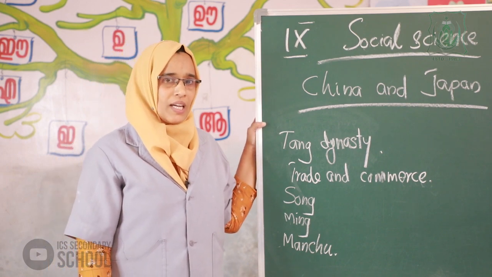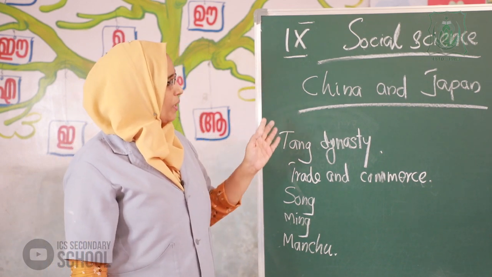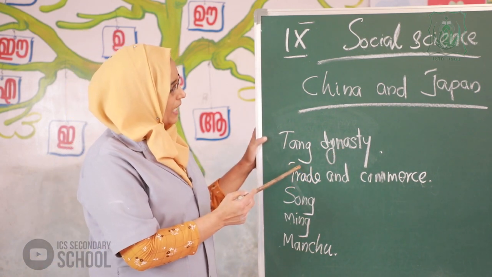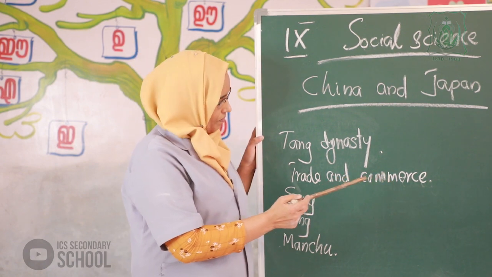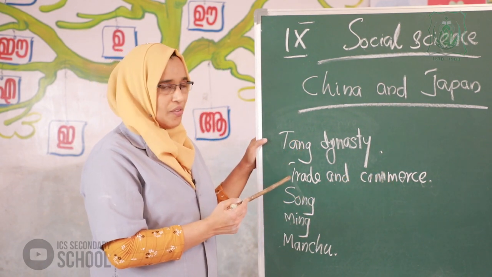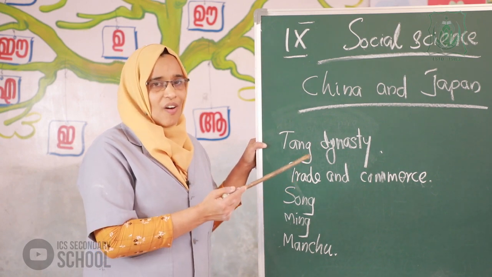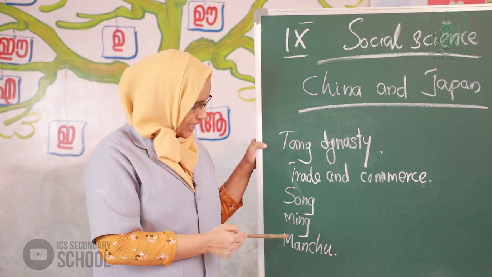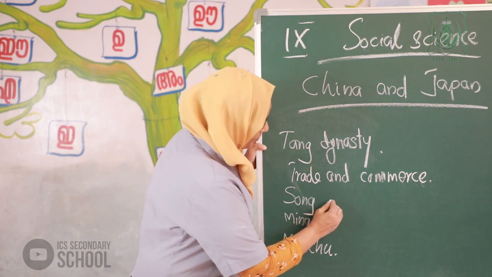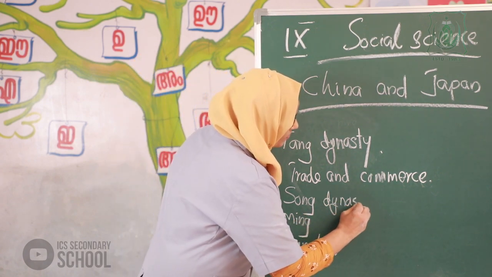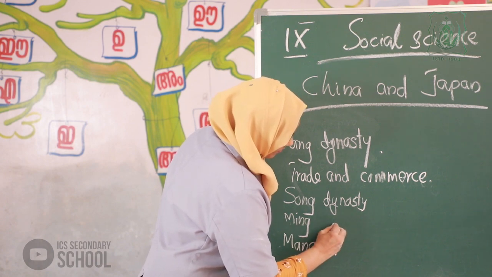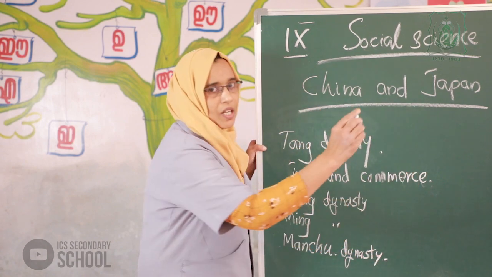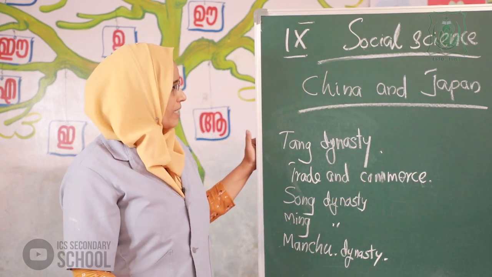In the earlier period China was ruled by the Tang dynasty, and trade and commerce were promoted. Okay, these are the dynasties that existed in China.